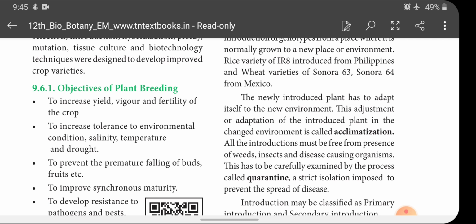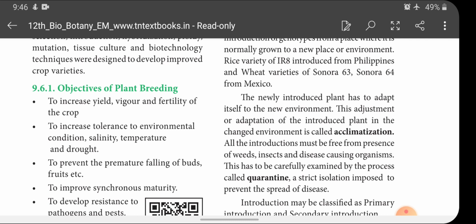The newly introduced plant has to adapt itself to the new environment. This adjustment or adaptation of the introduced plant in the changed environment is called acclimatization. Sorry children, excuse me. So what is acclimatization?